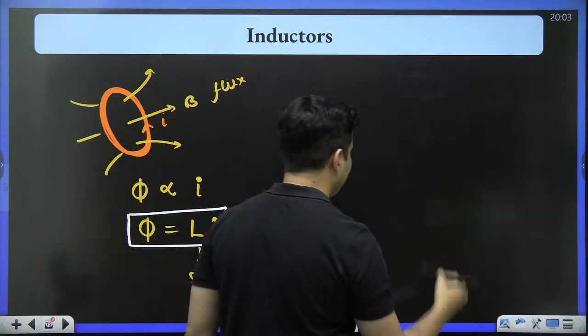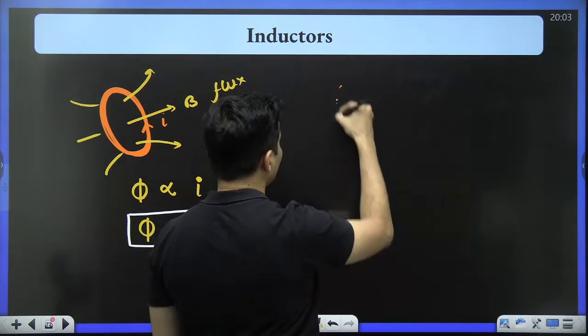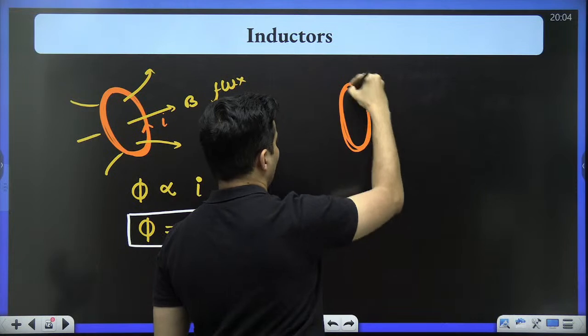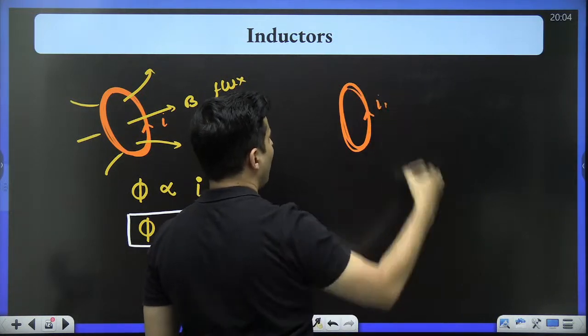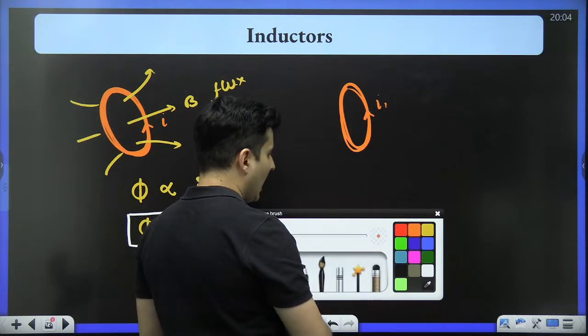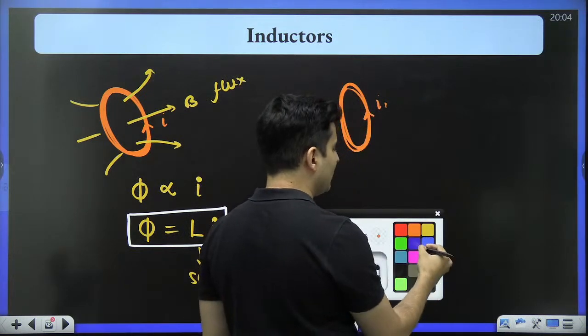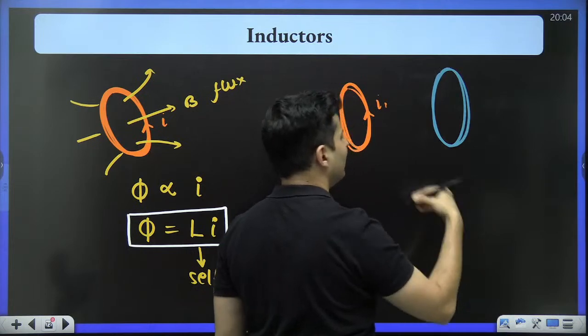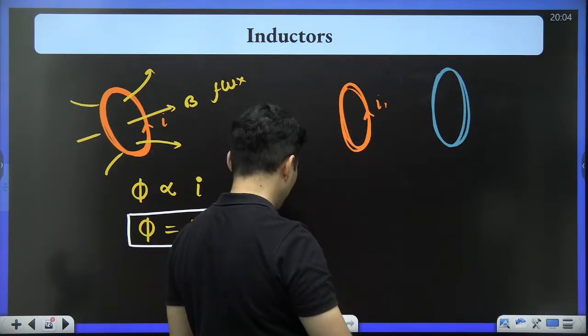Now just imagine there is again one coil. Here the current flowing is I1. And there is another coil beside it that does not have any current as of now.